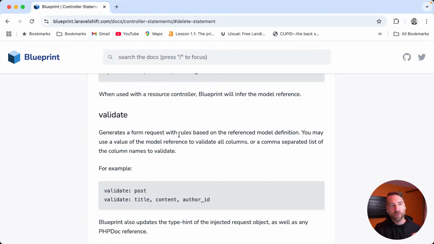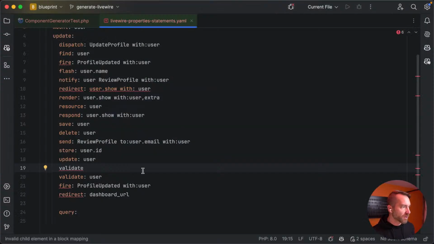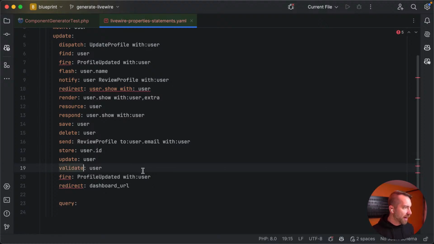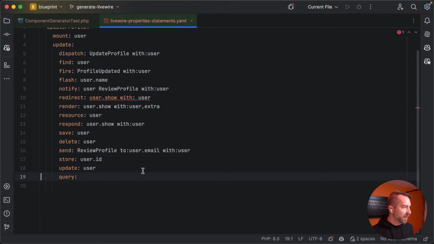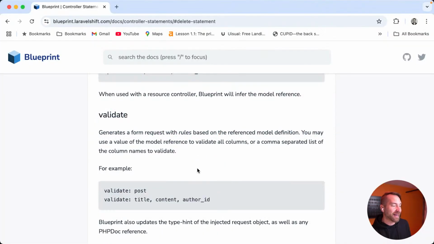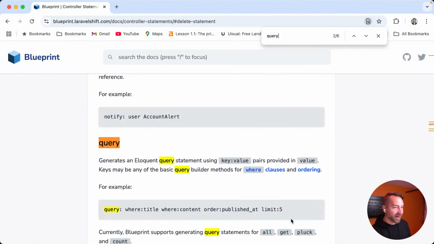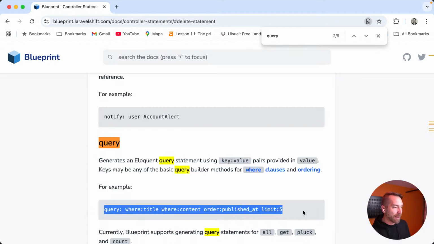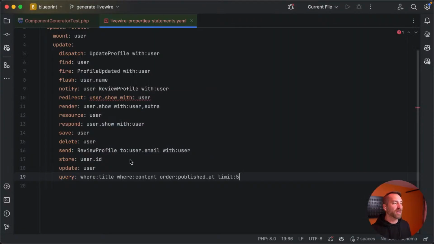But I'm going to remove this one for now because that is probably a use case where the validate statement within the context of a Livewire component needs to be completely different. It just generates a completely different set of code than it would within a controller action. So I'm going to remove this, and I'm going to remove this other stuff that was originally here, and what we're left with is query. Now, this is another one of those statements that I don't know what query does. So I'm just going to copy this, and we're going to see what this thing generates, and we'll tweak the code from there.